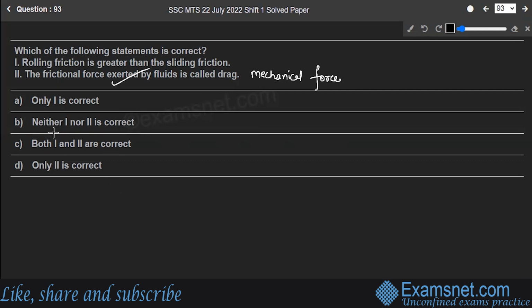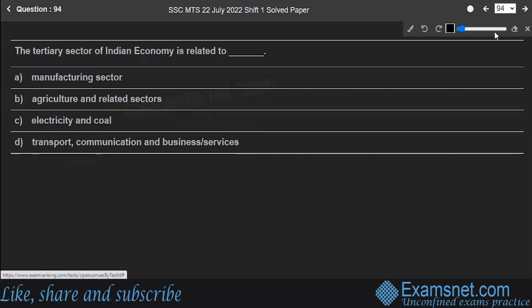Sliding friction is a resistance that is created between any two objects when they are sliding against each other, for example, sliding a book on the table. Rolling friction is the force that resists the motion of a ball or wheel while an object is rolling. So rolling friction is always less than sliding friction. So option 2 is correct, only 2 is correct. Option D. Next is question number 94.